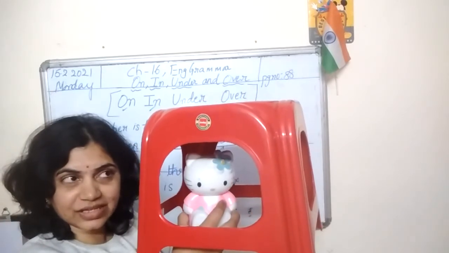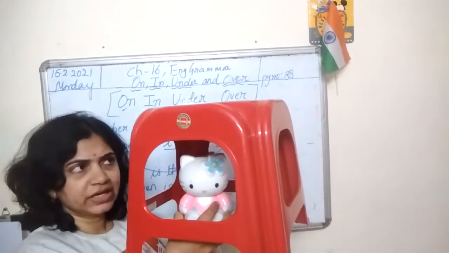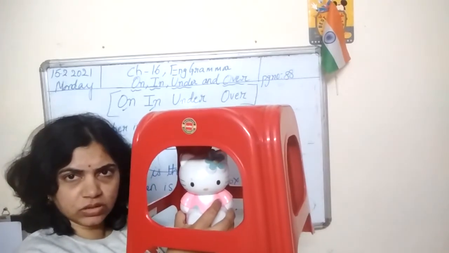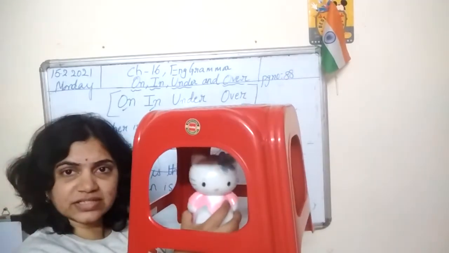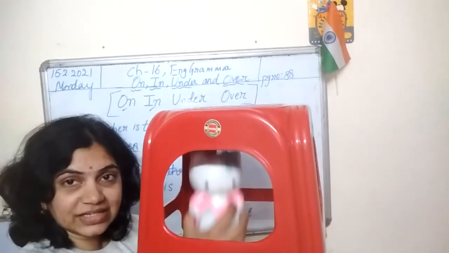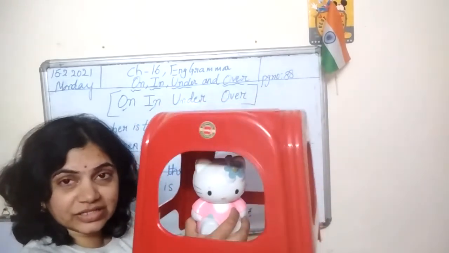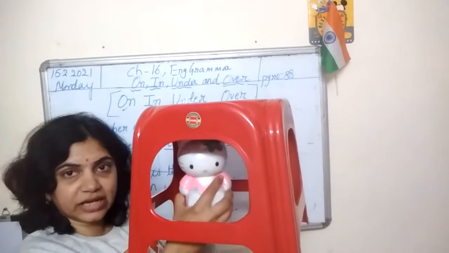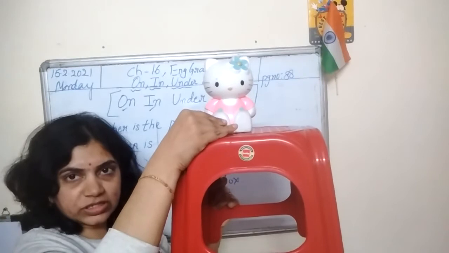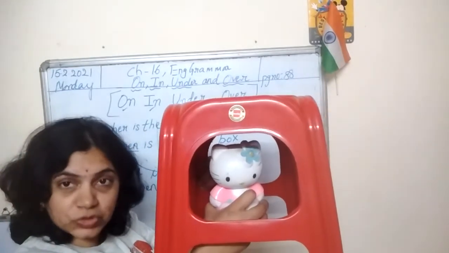So what should be your answer? Kitty is in the stool? No. Kitty is on the stool? No. Then what is this called? Kitty is under the stool. It means she is standing below. If I am putting kitty here, kitty is on the stool. If I am putting here, kitty is under the stool.